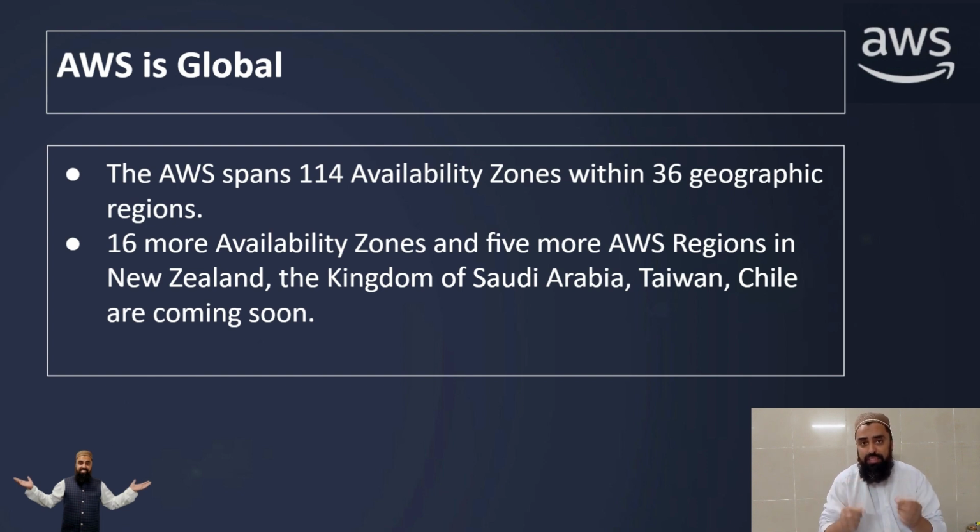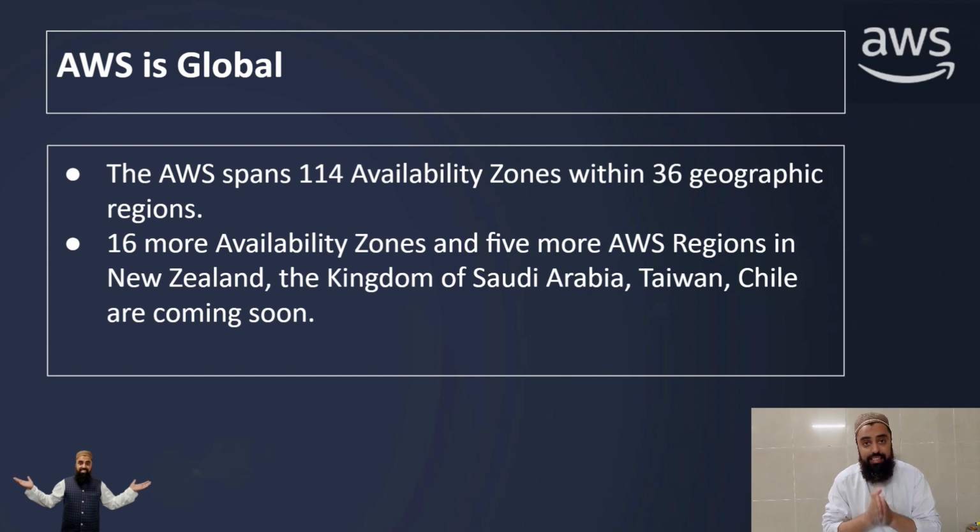No, there is still one region coming soon, and there are multiple locations where AWS is going to build new regions, new availability zones, and data centers. But till date, AWS has 114 availability zones. Now, what is an availability zone? We are going to discuss it in the next slide.